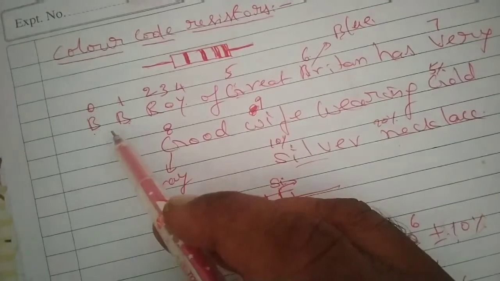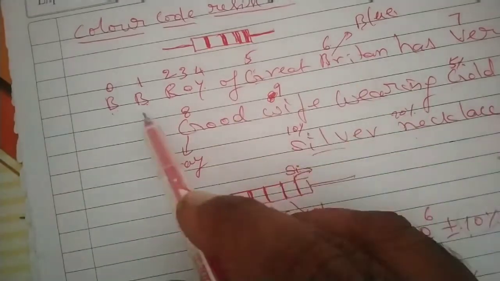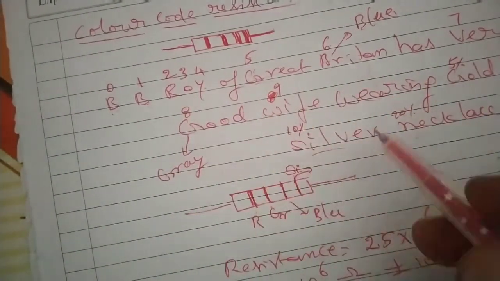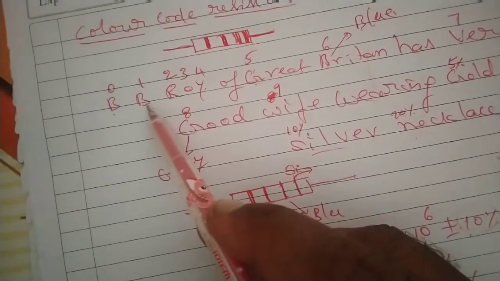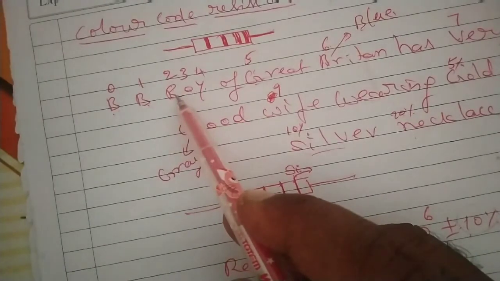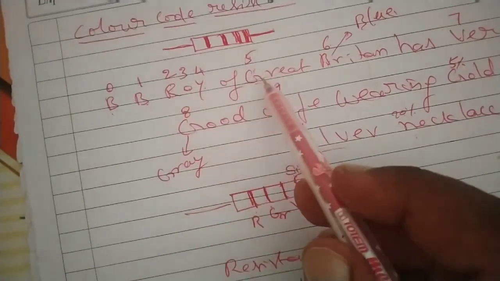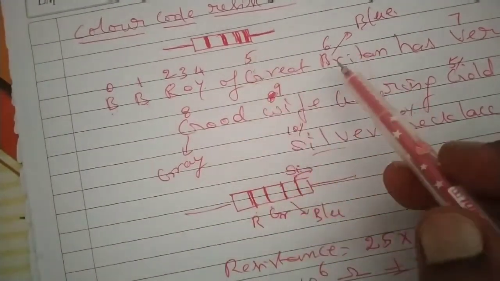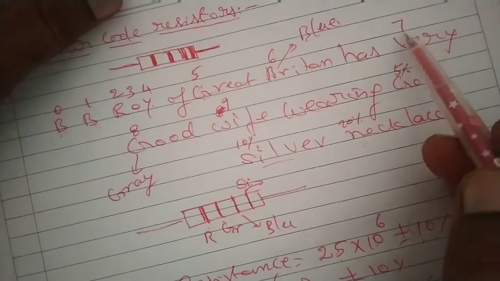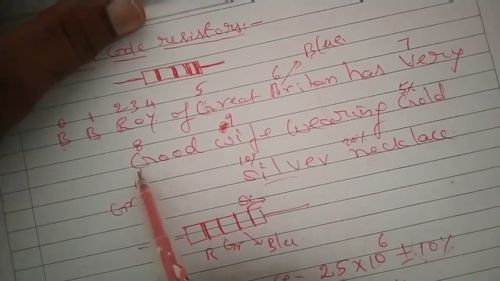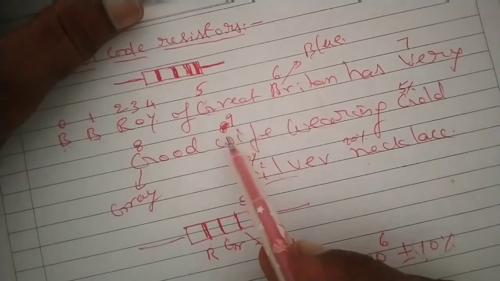For every color, a digit is given. We can remember these color numbers with one phrase: B.B. Roy of Great Britain has very good wife wearing gold silver necklace. Here B stands for black, 0. Second B, brown, 1. R stands for red, 2. O stands for orange, 3. Y, yellow, 4. Great has G, green, 5. Blue is 6. Very has V, violet, 7. Good has G, grey, 8. And wife has W, white, 9.